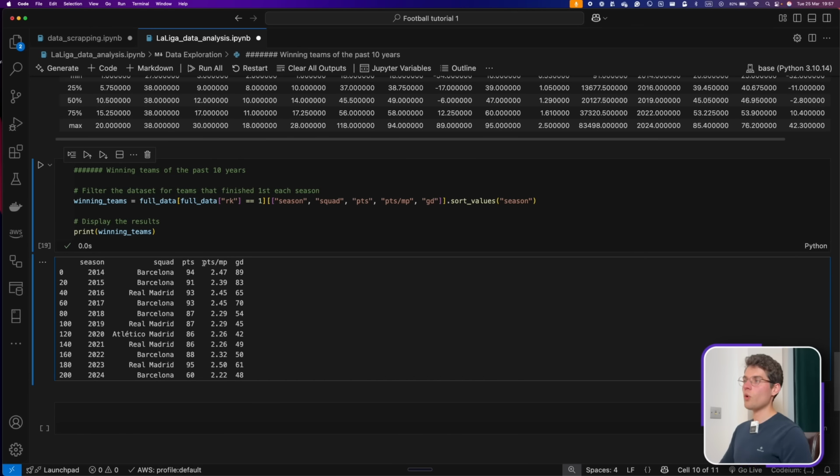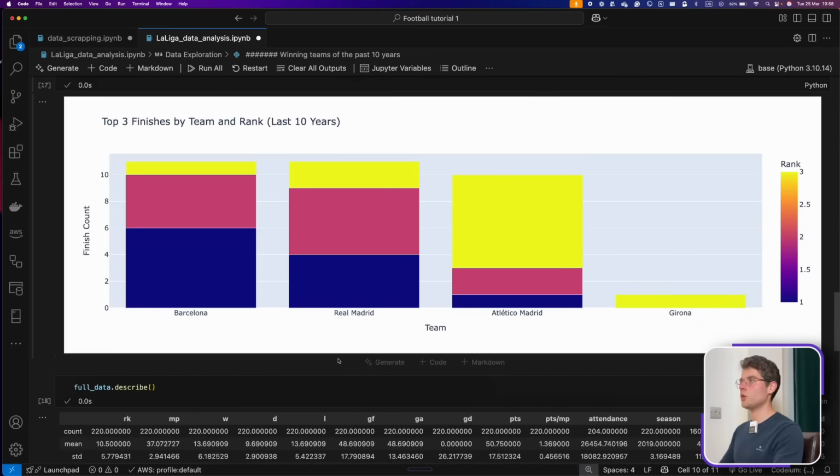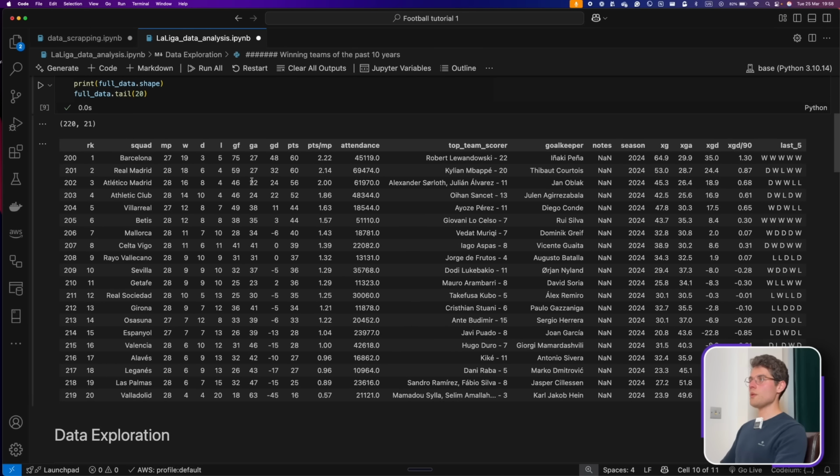We can see also points per matches played, and this one is a great indicator. We can see already that the higher this number is, the more likely the team is to win the championship. And that's something we can look into if we just go back to our table of this season, and we see that this is the ranking at the moment, the live ranking. And if we look at the points per match, we can see that it's in descending order, because the more points per match you have, the more points you're going to have, and the better you're going to rank. So this feature directly correlates with the ranking.